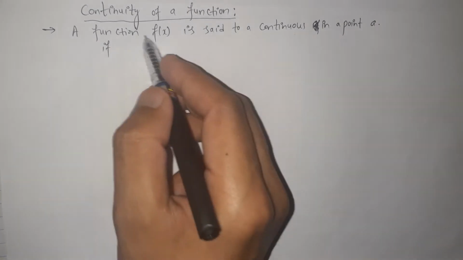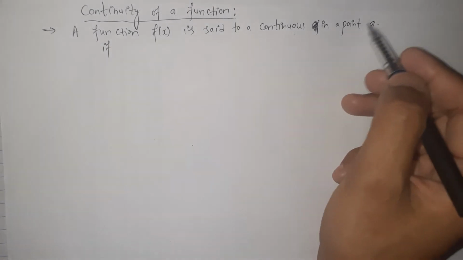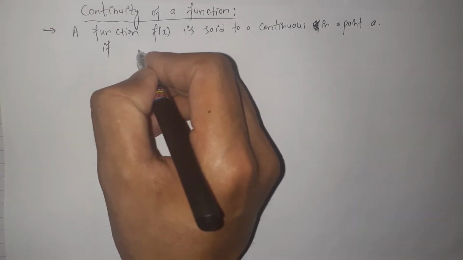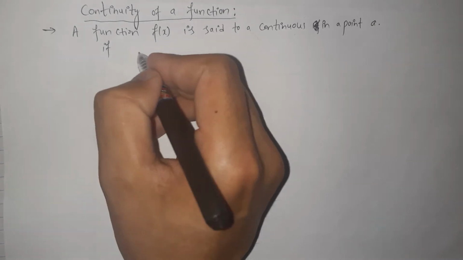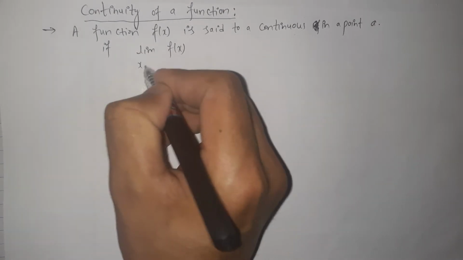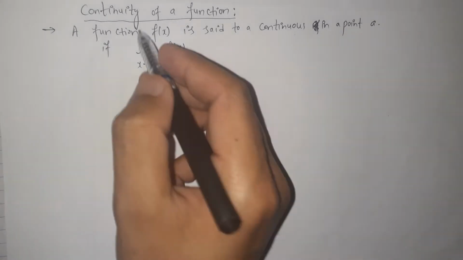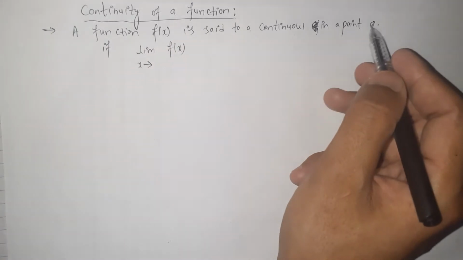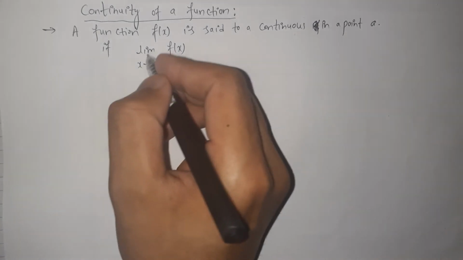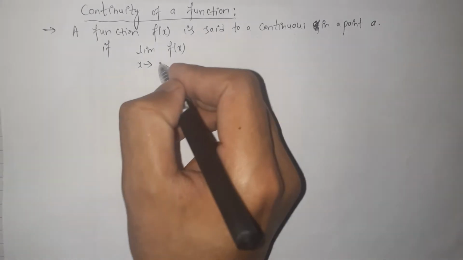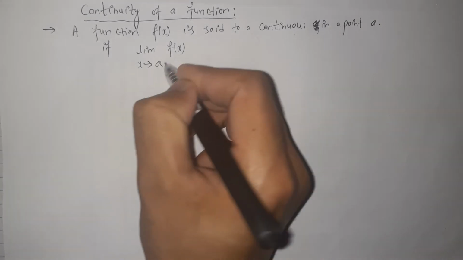The function is said to be continuous at a point a if the condition holds: the limit of the function f of x at that point. Here the function is going to be continuous at the point a, so we have to take the limit of that function at the same point a.